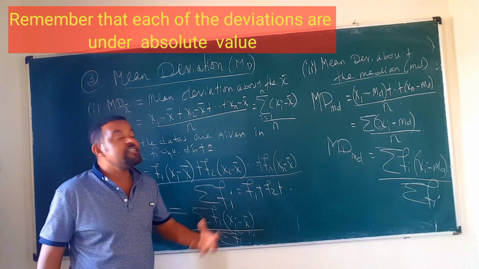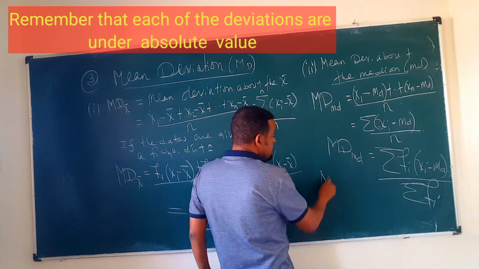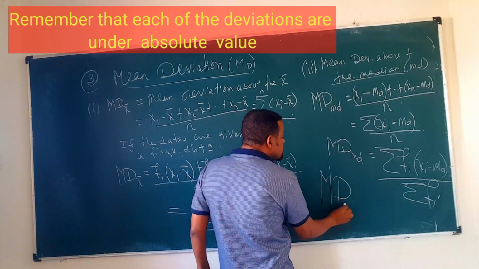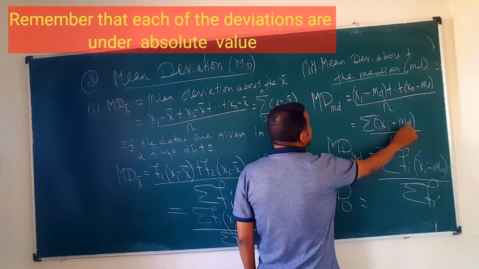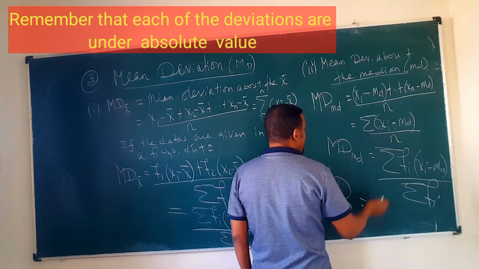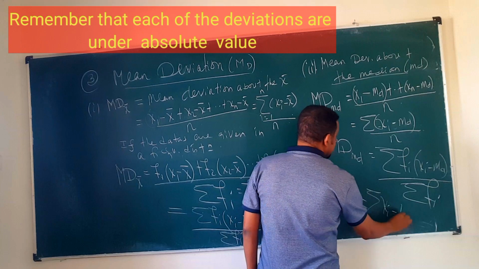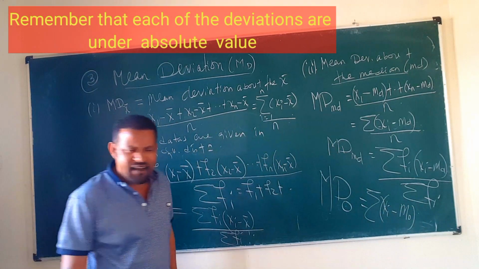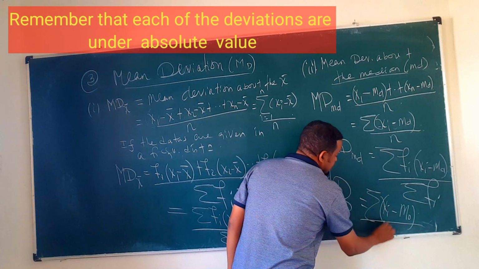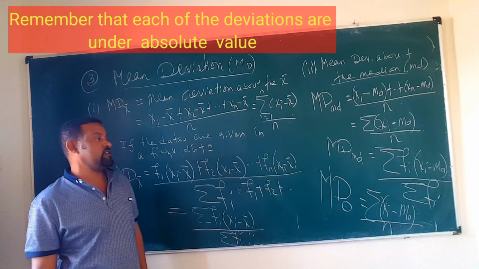And if it asks for the mean deviation about the mode, the mean deviation about the mode is given by, from each data point, what do we subtract? We subtract the mode. So the summation of xi minus the mode of the data, divided by the number of items, or the number of data.